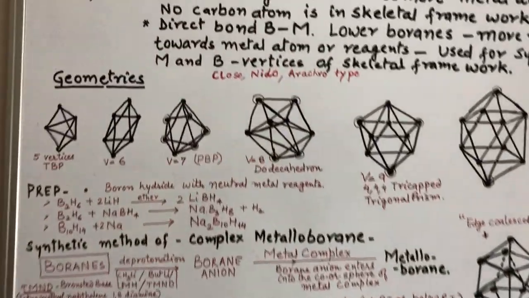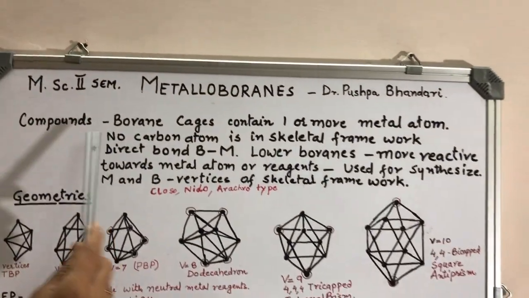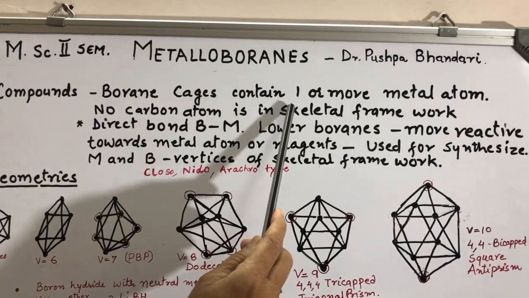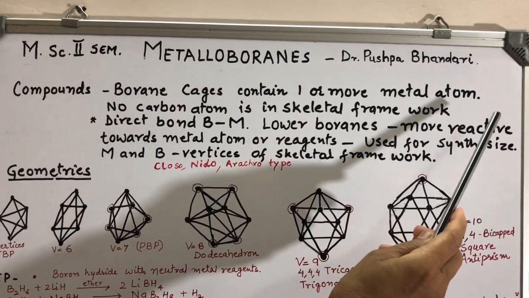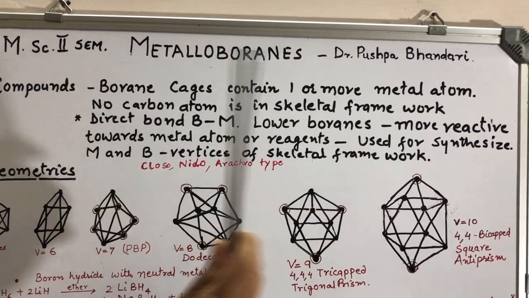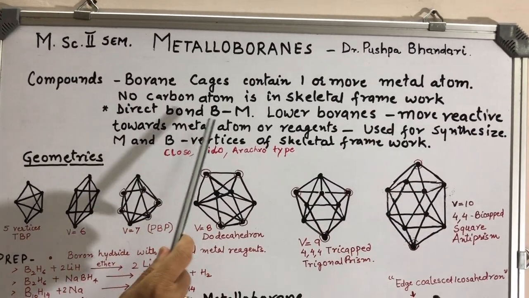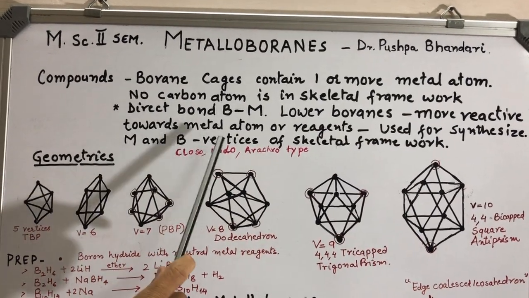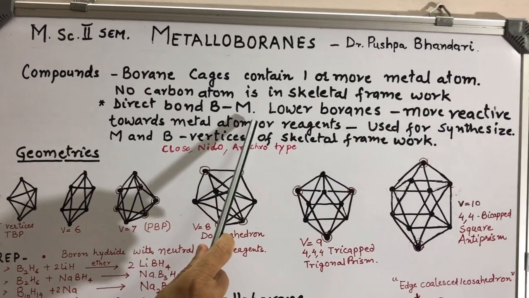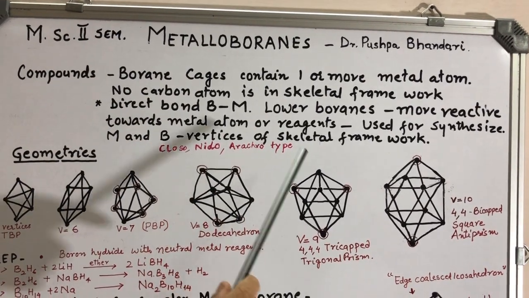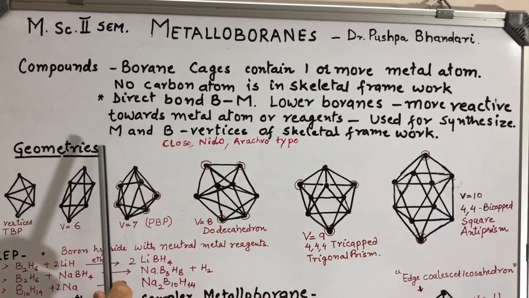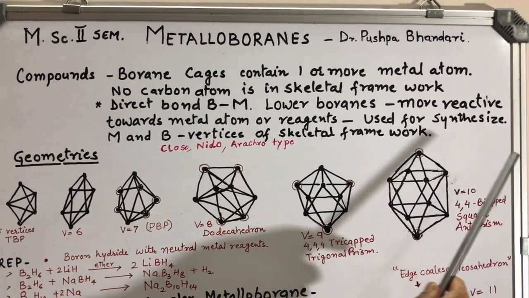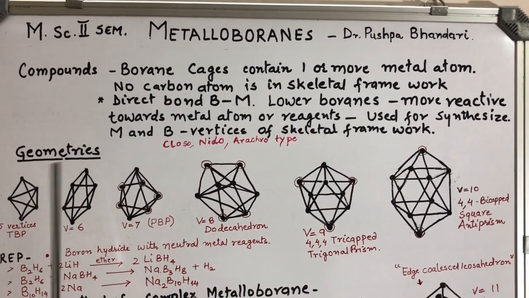Now, let us see the definition. Borane compounds in which borane cages contain one or more metal atoms are called metalloboranes. There is no carbon atom in the skeletal framework. There is a direct bond between boron atom and metal atom in the cluster. Lower boranes are more reactive towards metal atoms or reagents, so they are used to synthesize these metalloboranes.